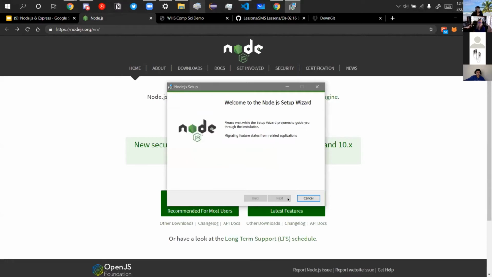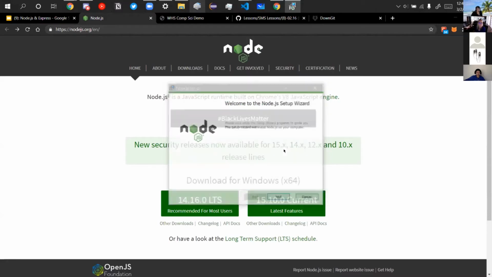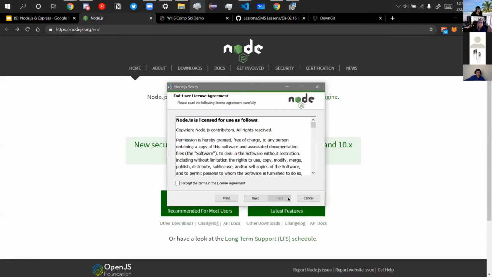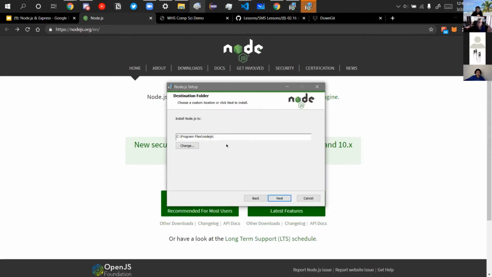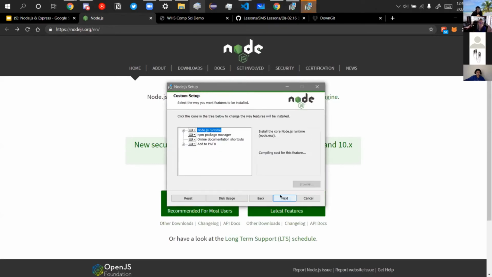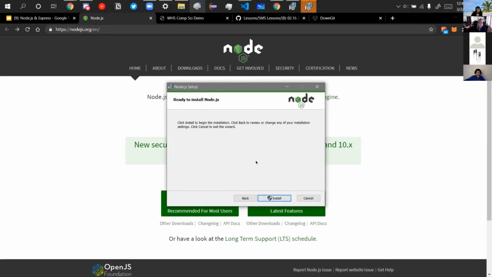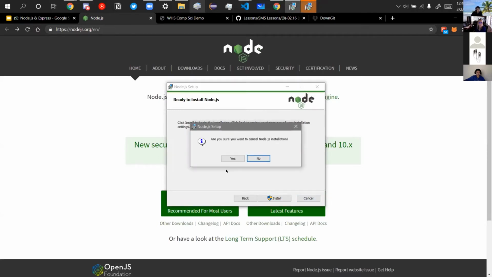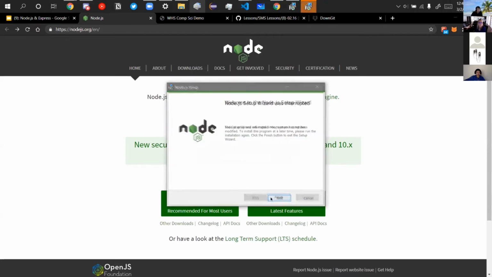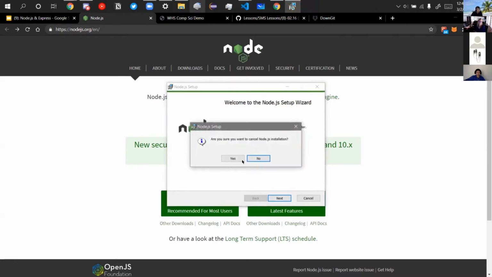And then if you don't know what you're doing, or you're unsure what it's asking you, I'd recommend either researching it or just sticking with the default options, right? So we accept, click next, just stick with the default options, and then the default options go through. Default options is unchecked, right? So just go through, and then you would click install. And it'll ask you maybe for your password. I already have it installed, so I'm gonna cancel it out because I'm not gonna install it again. And so that's how you install Node.js.